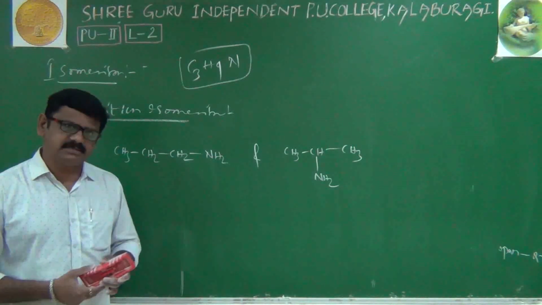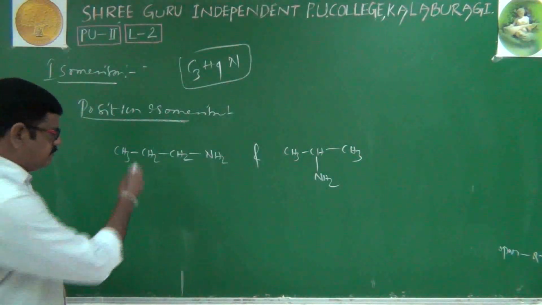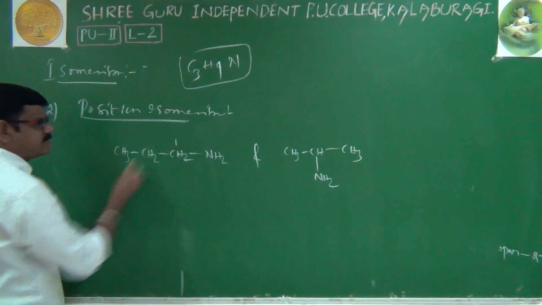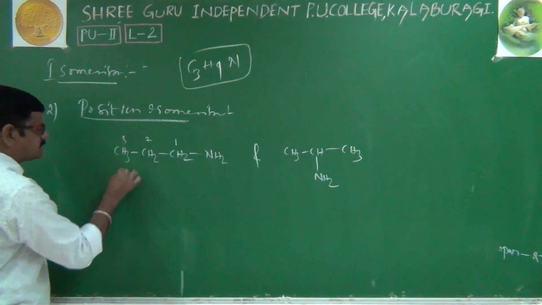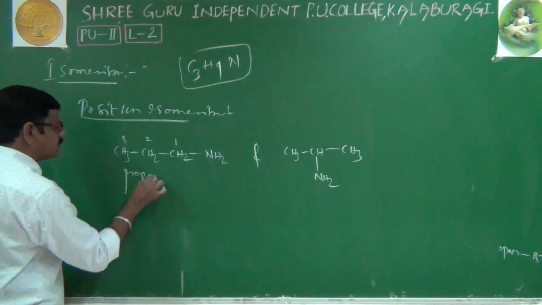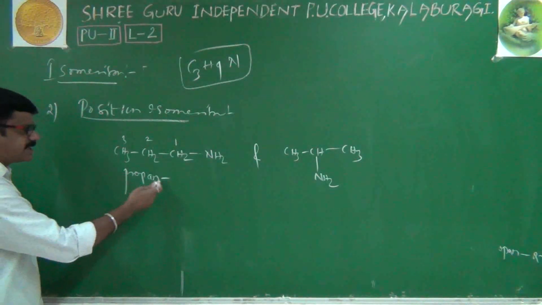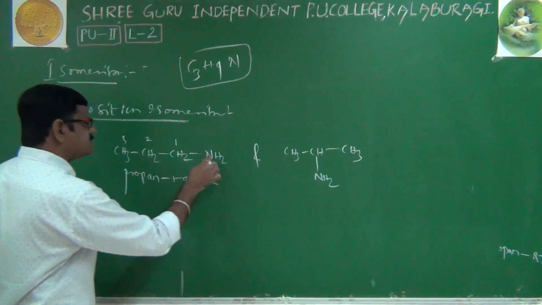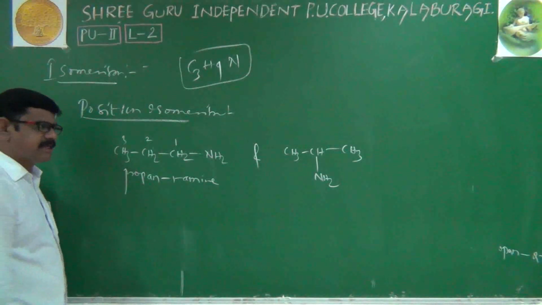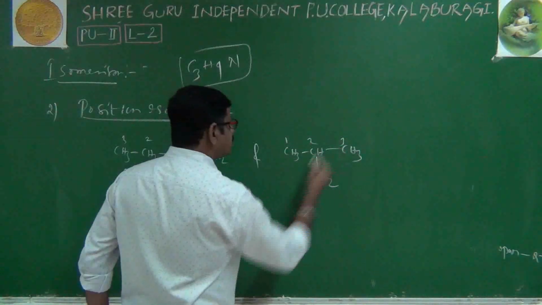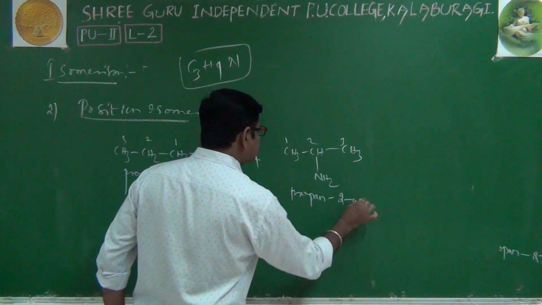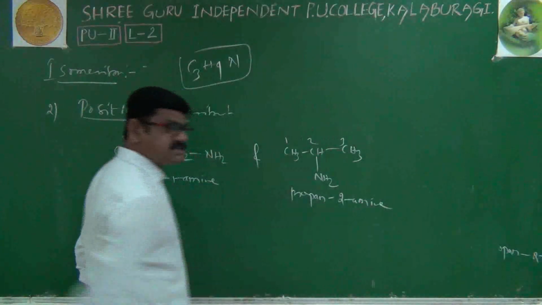Then what is the difference? For that purpose, we'll write the IUPAC names. Here the functional group attached carbon is number 1, then 2, then 3. That's why its IUPAC name is propane; the last letter e will be removed. Propan-1-amine means the amine is attached to this carbon. Come here, 1, 2, 3. Propan-2-amine. Now you can guess easily.